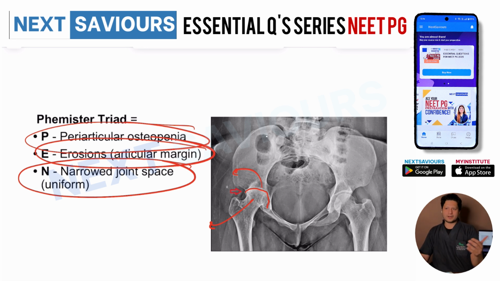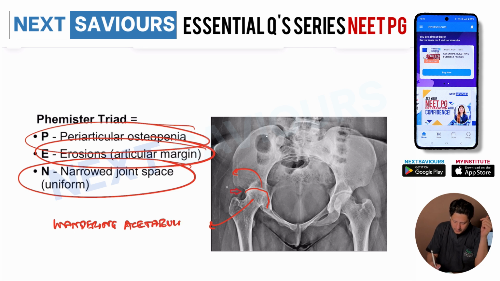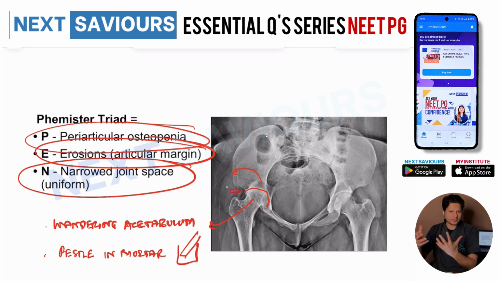There are some named X-ray findings also, like wandering acetabulum, where the head of the femur becomes too small and the two become incongruent. These named findings are nowadays not very frequently asked. In wandering acetabulum, the head of the femur and the acetabulum become incongruent, seeming to have no relation as far as the surface area is concerned. The other one is the pestle in mortar appearance, where the head of the femur becomes so small that it appears like a pestle in a mortar. So these are the two named findings which are not very frequently asked.